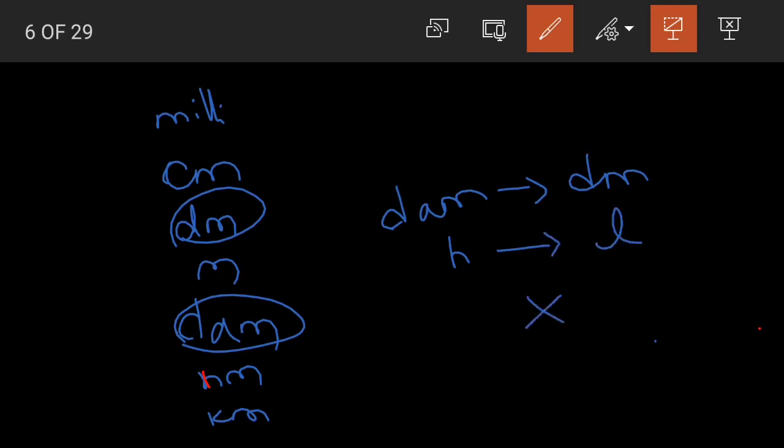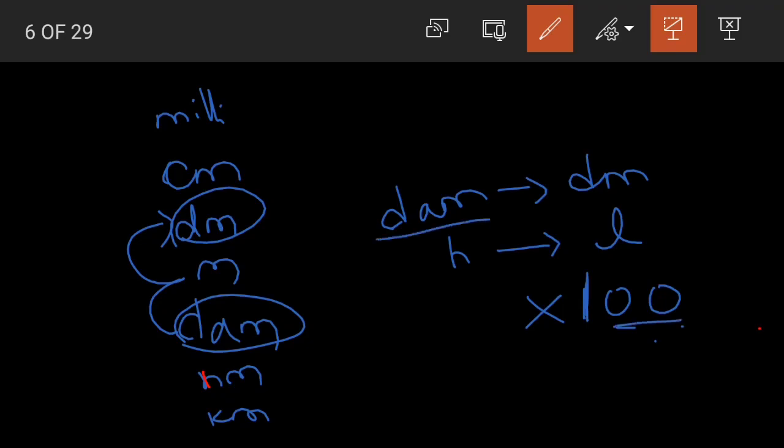Multiply by how much? Count the jumps. 1, 2. We need 2 jumps to reach decimeter. So we multiply by 100. After 1, how many zeros do we place? It depends on the number of jumps. 2 jumps, so 2 zeros.